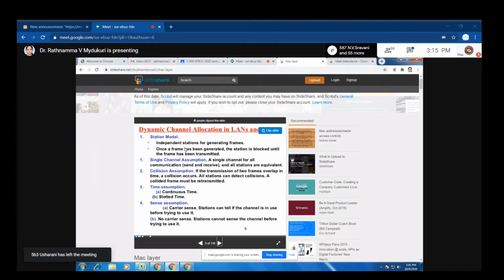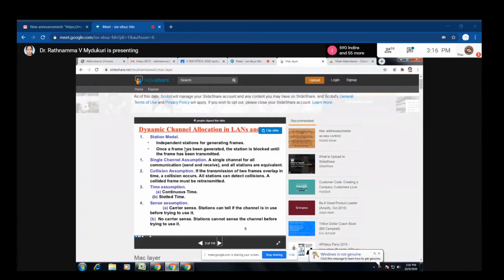But this is also not exactly correct, because if a collision occurs, it is a wastage of time and bandwidth. Again you are retransmitting, so both bandwidth and time are wasted. So this is our third assumption.